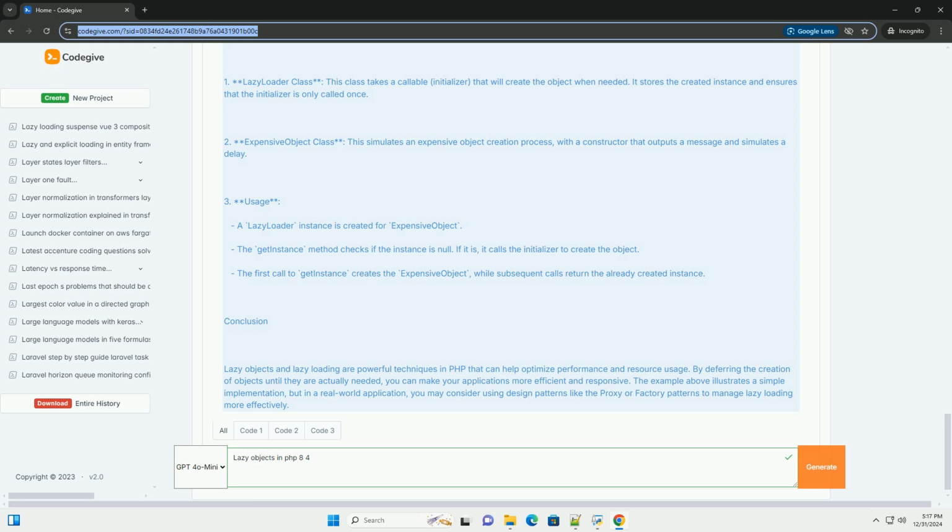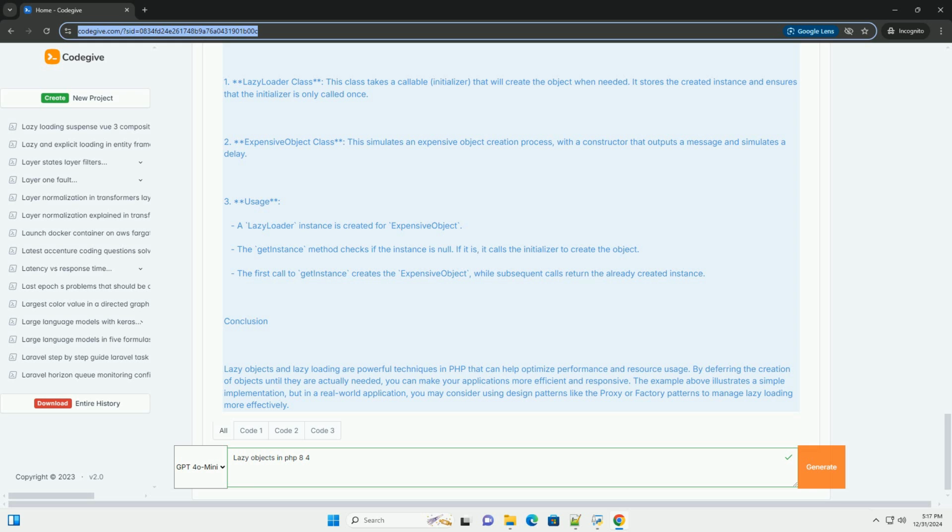// Usage. // Create a lazy loader for ExpensiveObject. $lazyExpensiveObject = new LazyLoader(function() { return new ExpensiveObject(); }); // The expensive object is not created yet. Echo "ExpensiveObject has not been created yet\n"; // Now we access the expensive object. $expensiveObject = $lazyExpensiveObject->getInstance(); // This will create the object.